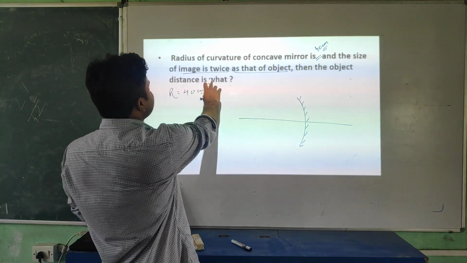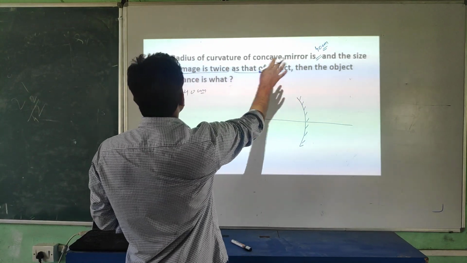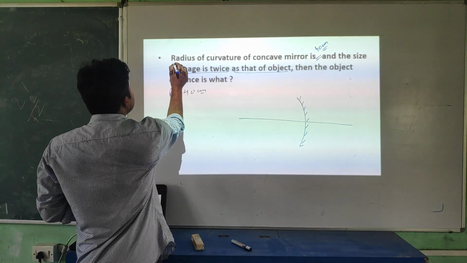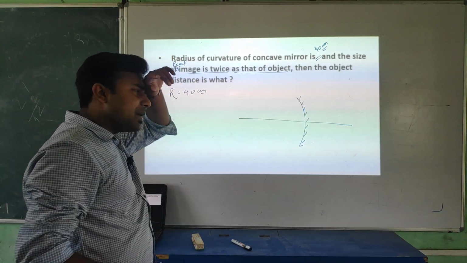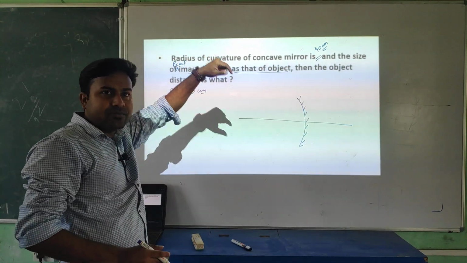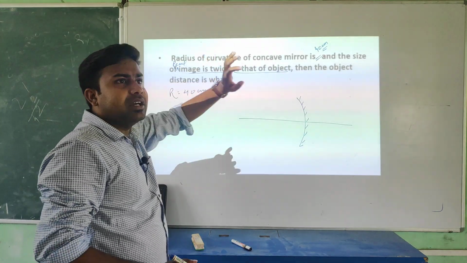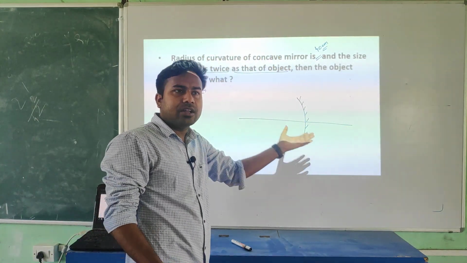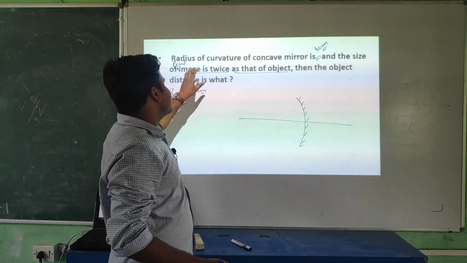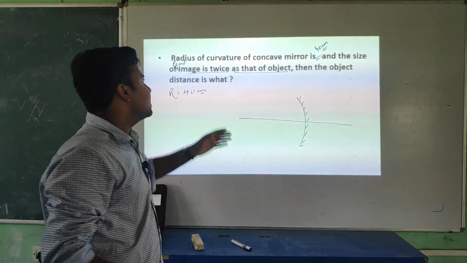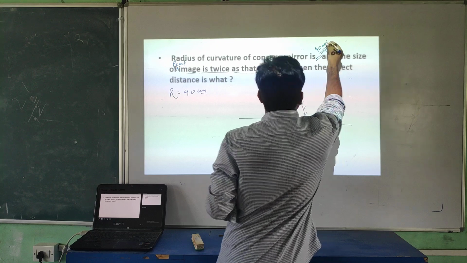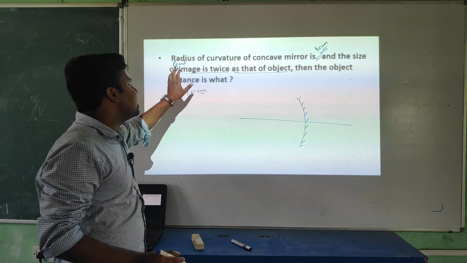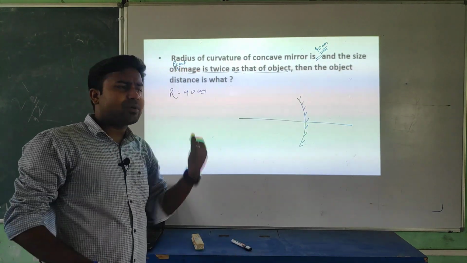So here the radius of curvature, and the size of the real image, make it size of real image. Otherwise you have to consider two cases, one for real and another for virtual. In the last question I solved for the virtual, so in this question I want to solve for the real, if it is given real. So in this question, first radius of curvature is 40 centimeter and the image is real, that's twice.